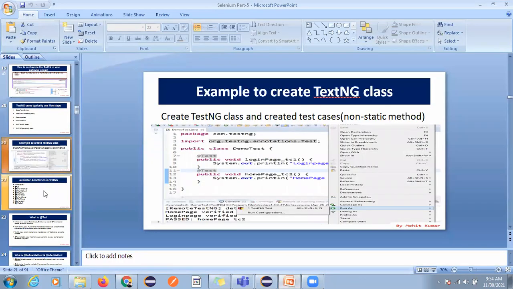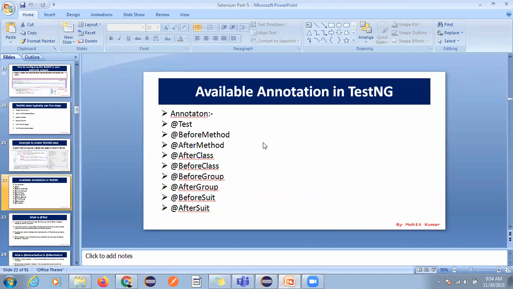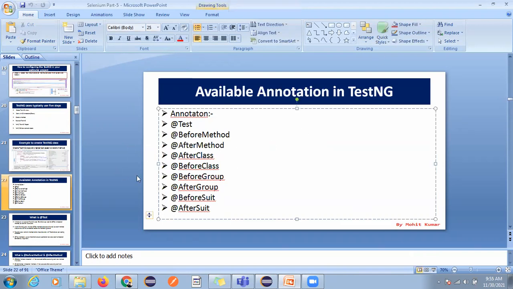So here we have multiple annotations. Okay, when I maximize this PPT, it's stuck. Okay, so let me go like that. So we have @BeforeTest, BeforeMethod, BeforeClass, BeforeGroups, BeforeSuite. So we'll see how to use these.